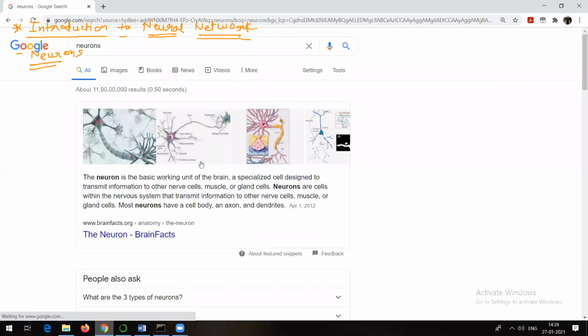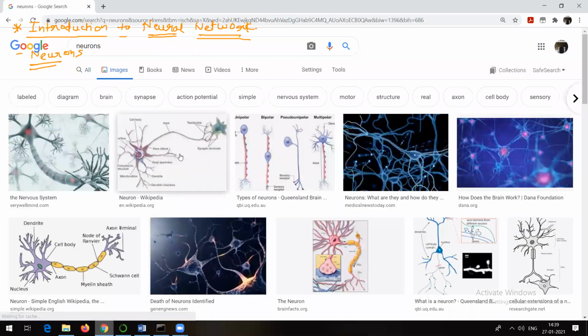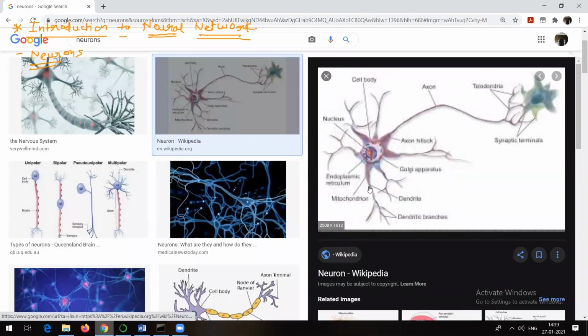Suppose I go and Google something like this, you will be able to see these pictures. These are the pictures which are talking about neurons. For example, let me open this particular image. As you can see in this image, it's a neuron. That particular neuron itself is divided into different aspects of a biological neuron. You can see there is something here called dendritic branches. These are the branches you can see.